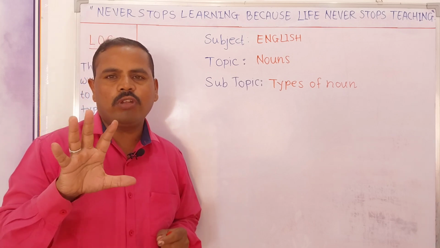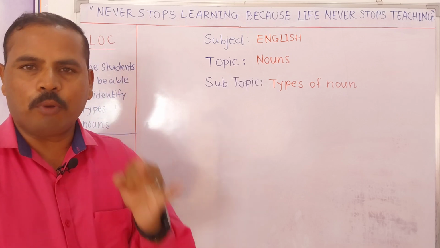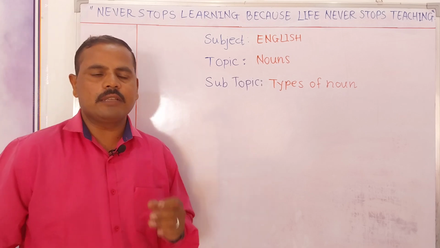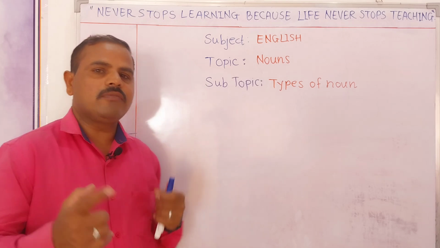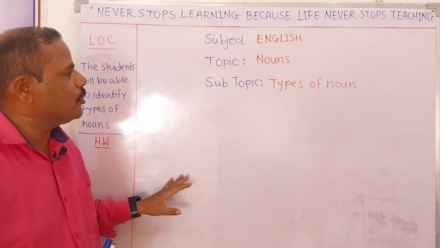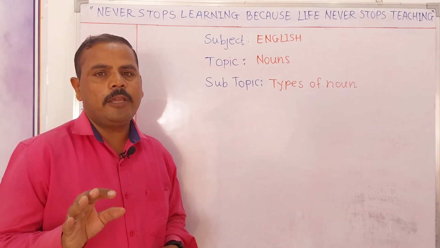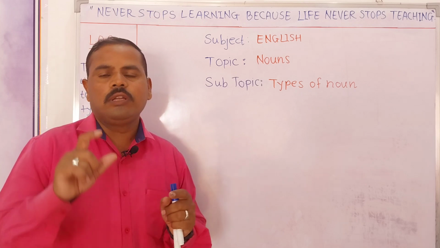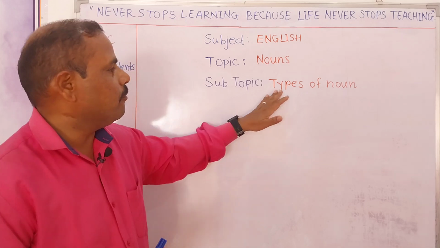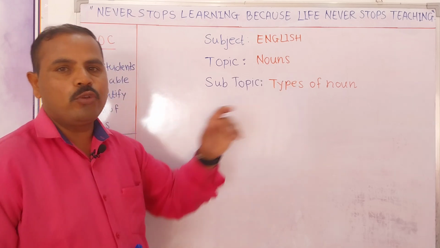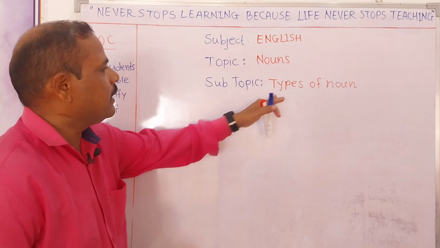There are 5 types of noun. First one, common noun, then proper noun, third is collective noun, then material noun, and last one abstract noun. But in this session we are going to cover only 3 types of nouns. Last time also I told you the concept of noun is very vast, so it will take more sessions to complete it, but your ideas will be clear, I am sure.